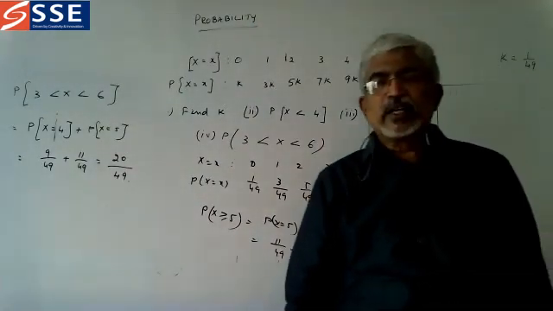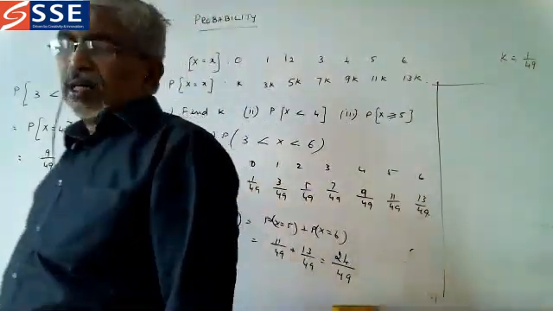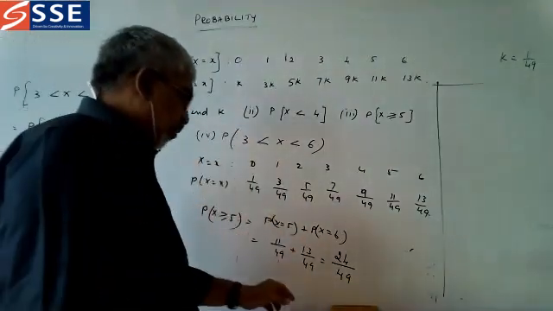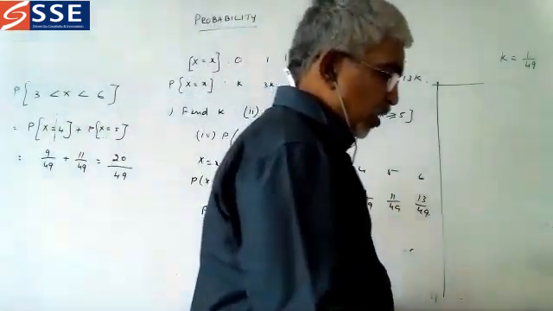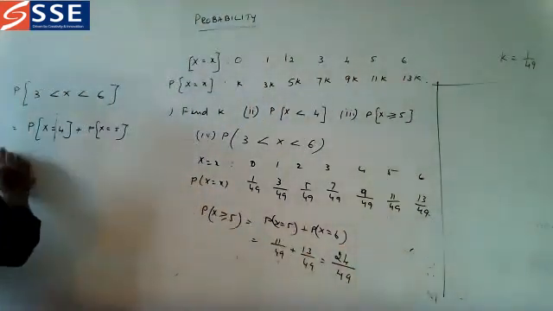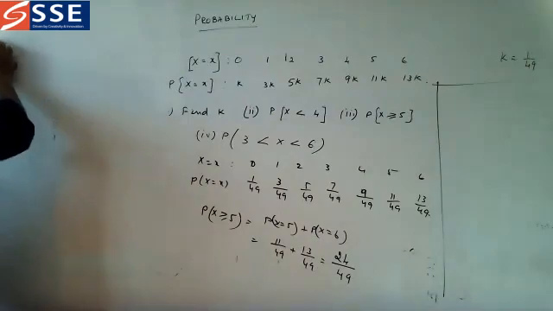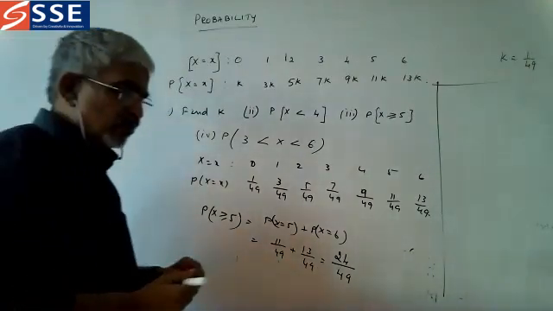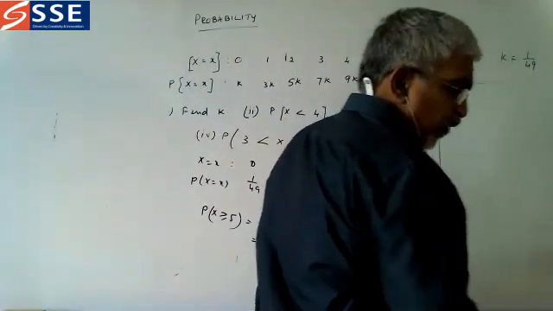And one more question I told you. One more question to this particular question: find the minimum value of x.